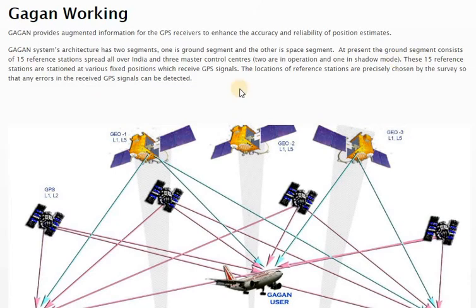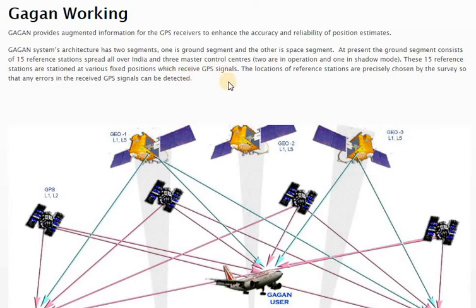At present the ground segment consists of 15 reference stations. Some give 15 reference stations, some give 8 reference stations, so it completely depends. If you consider overall India, you will have 15 reference stations spread all over India, and 3 control centers. Two are in operation and one is in the shadow mode. In case of an emergency, that will be considered.